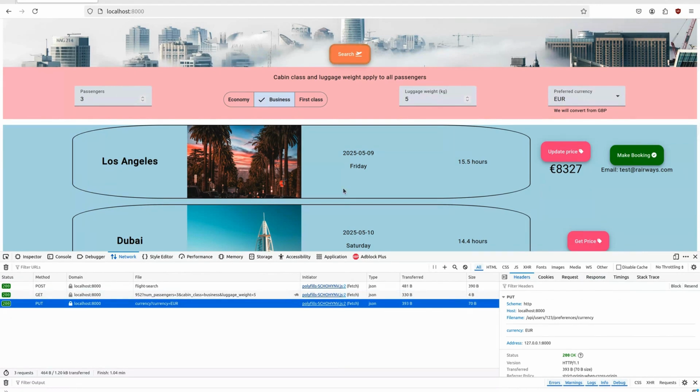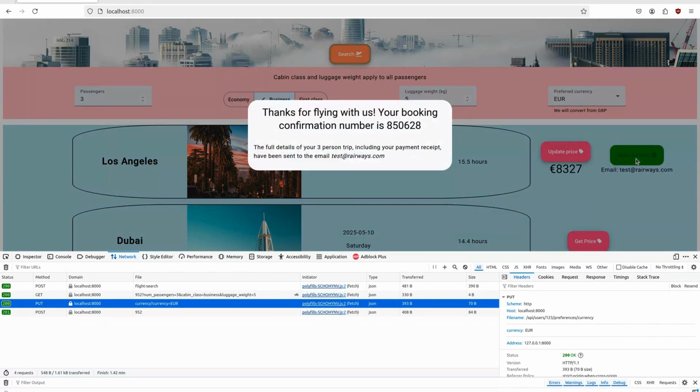The actual conversion between currencies is performed on the front end, but this is something we could later shift to the back end. Using a fixed email address, we can make bookings, which outputs the booking number generated from our booking endpoint.